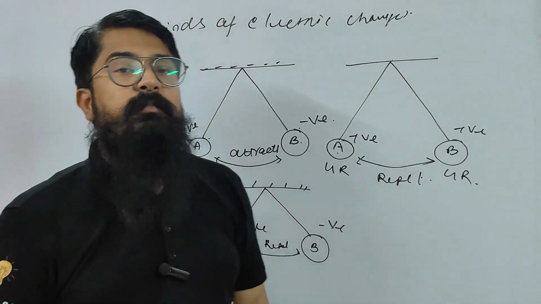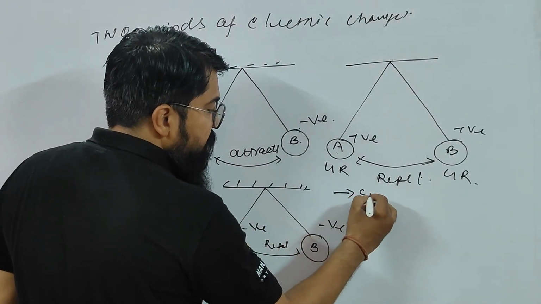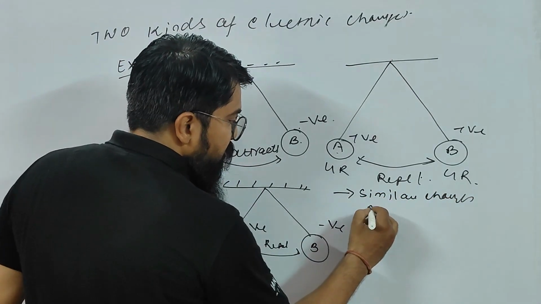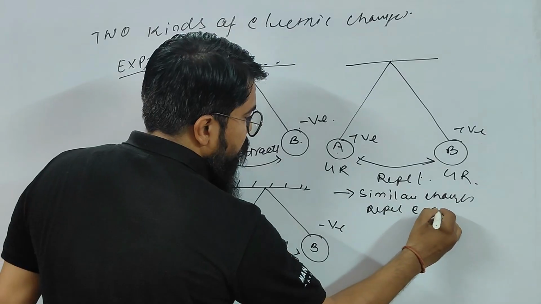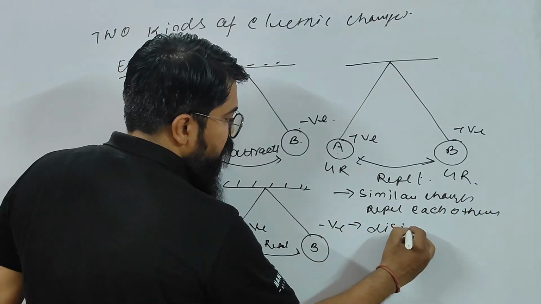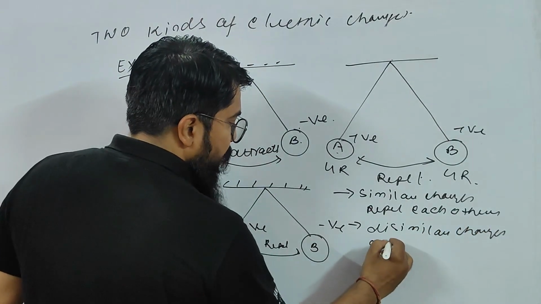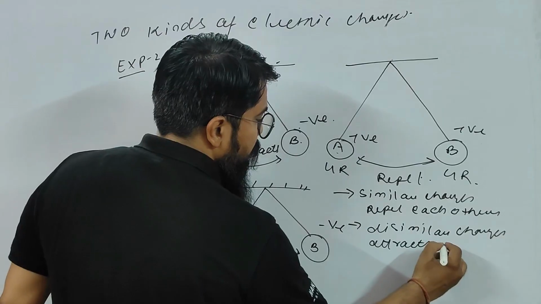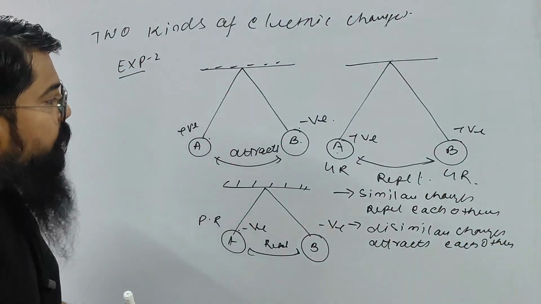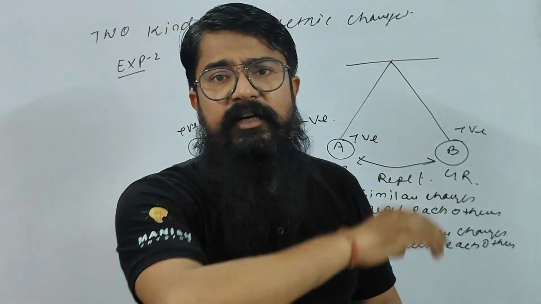So from these two experiments, what do we find? We find similar charges repel each other, children, very important. And opposite charges attract each other. Clear children? Attract each other. So from these two experiments we found how many kinds of charges? There are two different kinds of charges.